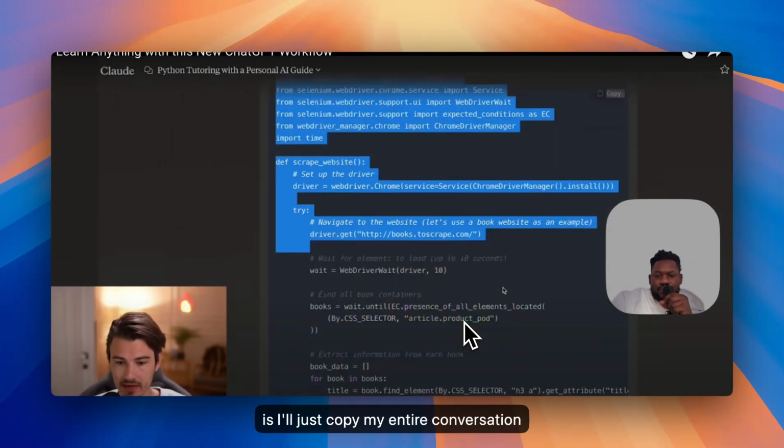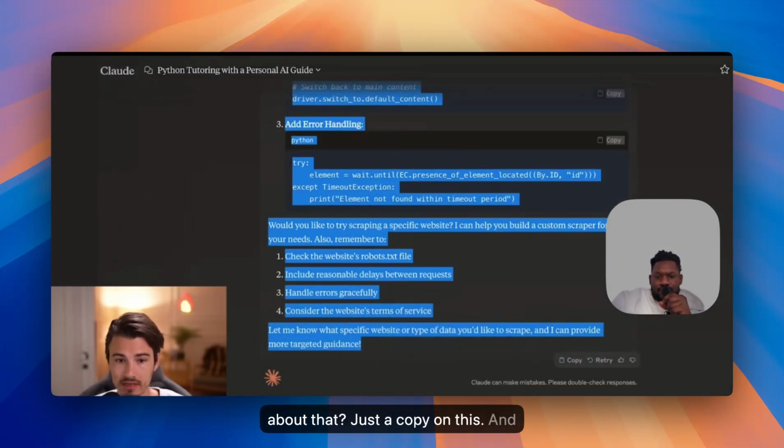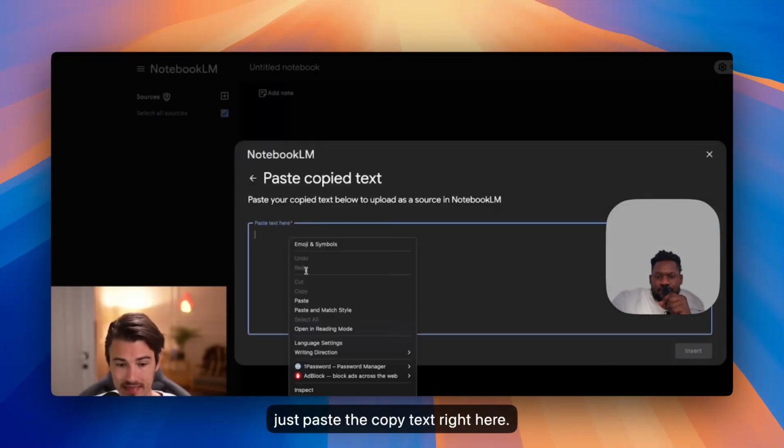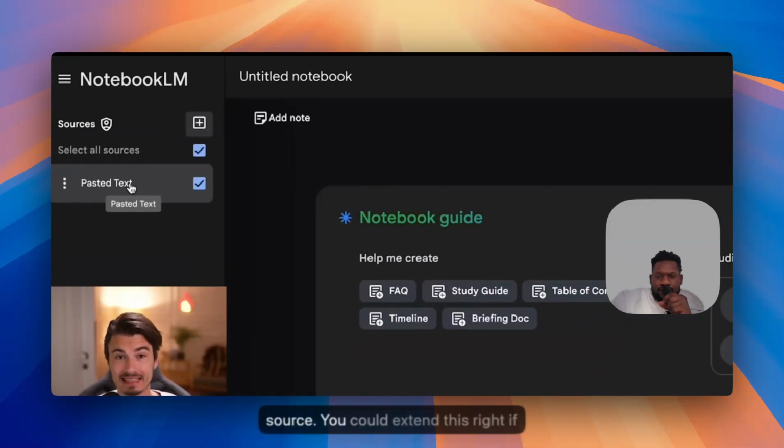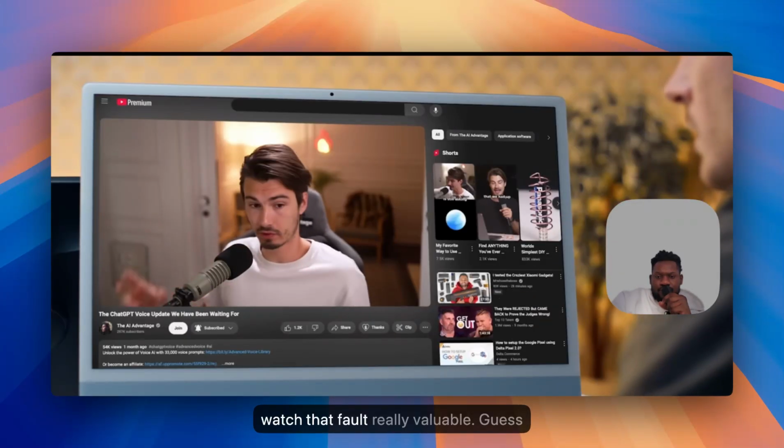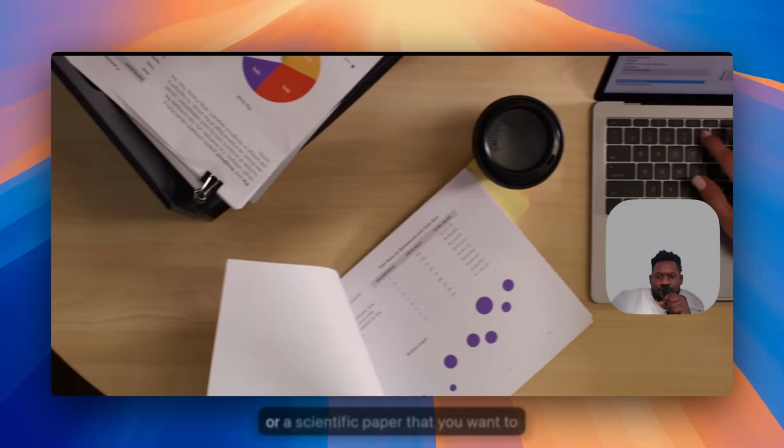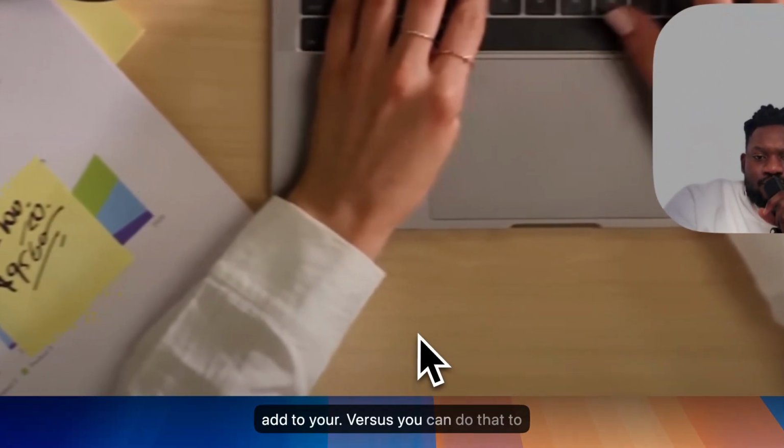So what I'll do here is I'll just copy my entire conversation with Claude, including the code. Just say copy on this, and here inside of Notebook LM with a free account, I'll just paste the copy text right here. Wonderful. So as you can see here on the left, I have my pasted text as the source. You could extend this, right? If you have YouTube videos that you watch that you thought were really valuable, guess what? You go in here and you add the YouTube link in here. If you have a PDF or a scientific paper that you want to add to your sources, you can do that too.